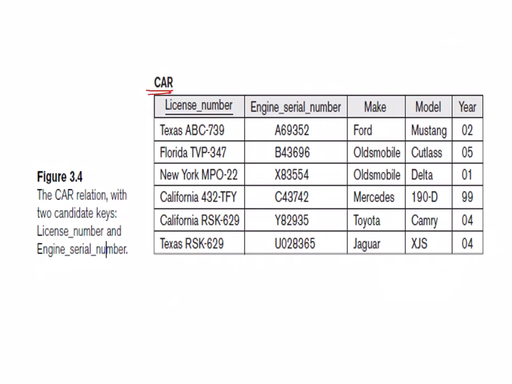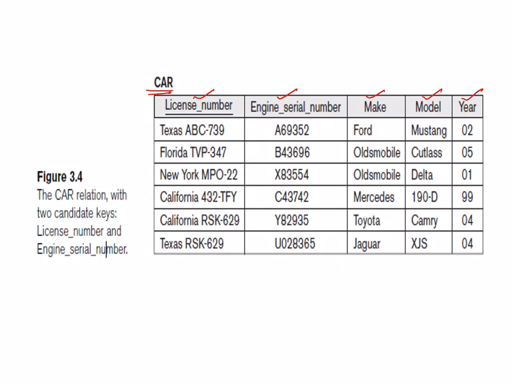Car table. Can you observe these various attributes? The car table has license number, engine serial number, make, model, and year. In all these fields, which fields appeal to you as possible primary keys?